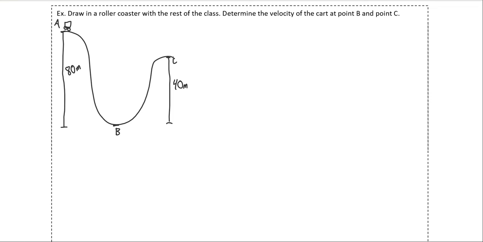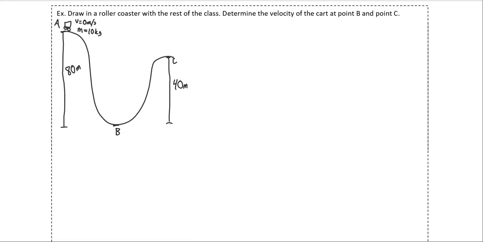And let's say at point A, this cart is going to be at rest. It's going to be just enough for it to begin rolling down, but we're going to start it at rest. Let's also give this cart a mass of 10 kilograms. So using the law of conservation of energy, we should be able to determine the velocity at point B and the velocity at point C. Let's go ahead and try this out.